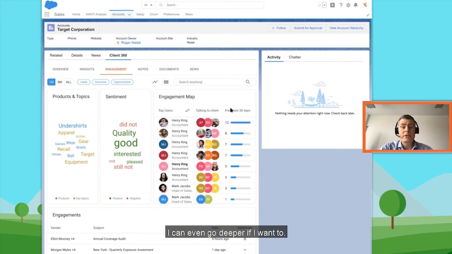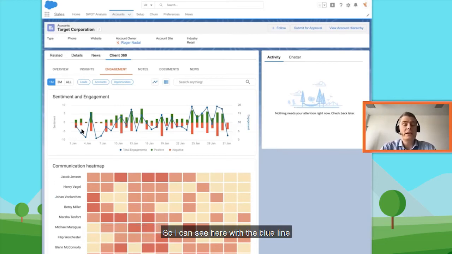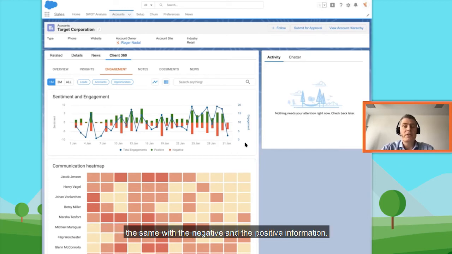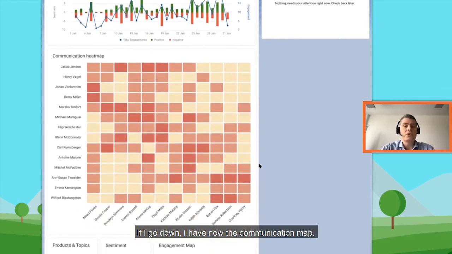I can even go deeper if I want to. So I can open this view here, and now I have the sentiment and engagement over time. So I can see here with the blue line that we have the total engagement. So we see here the engagement is picking up at the beginning of the year, and then it goes a bit down. The same with the negative and the positive information. If I go down, I have now the communication map. So this is like another view, if you will, about who talks to who from the target account contacts and the sales rep. So the bigger the place here, the more people are talking to each other.